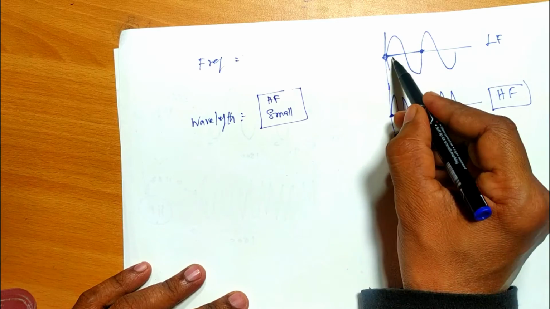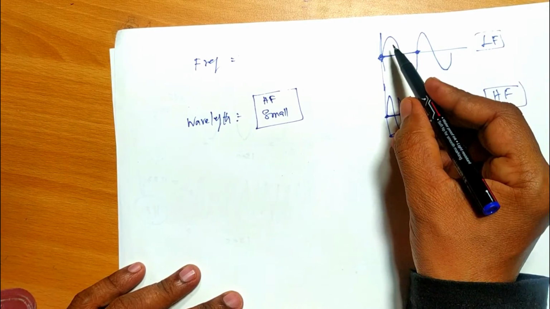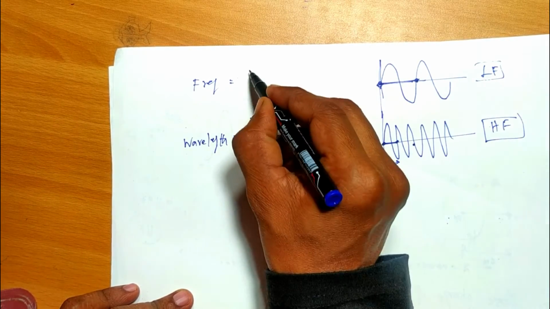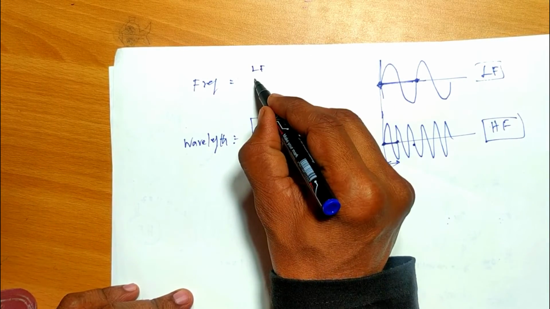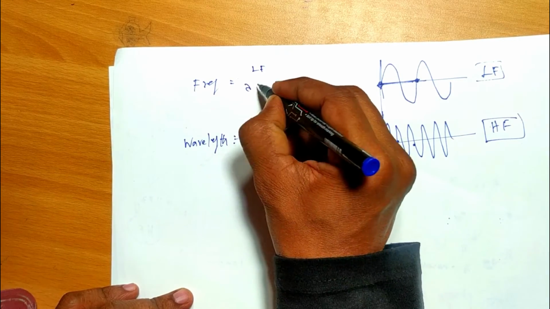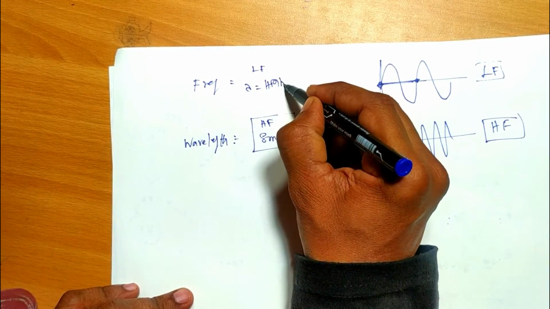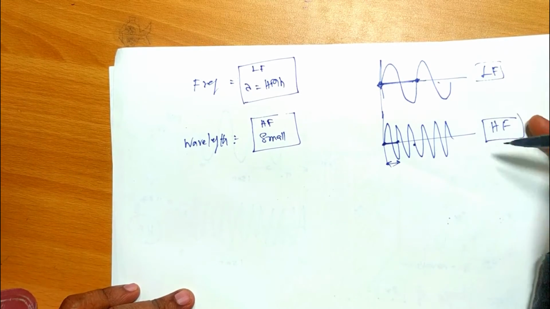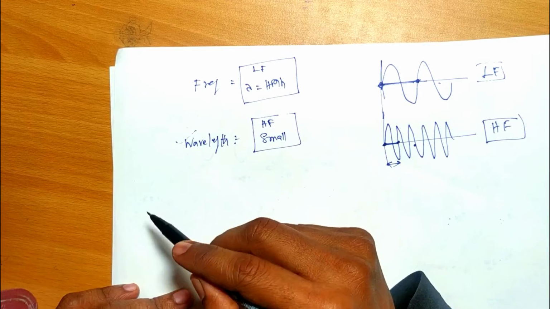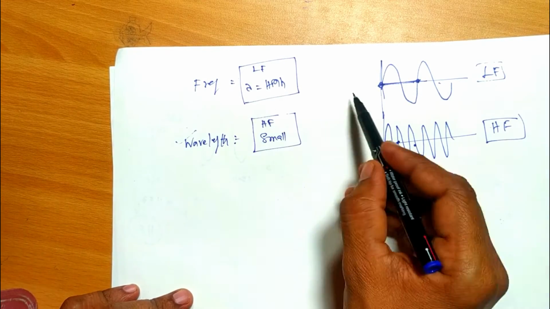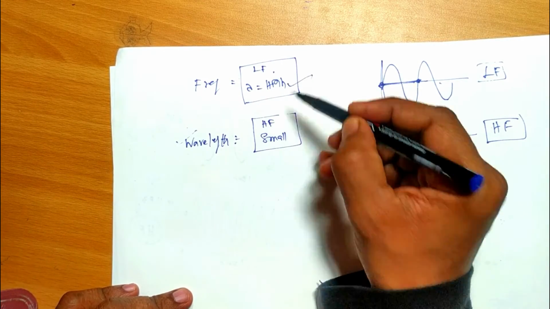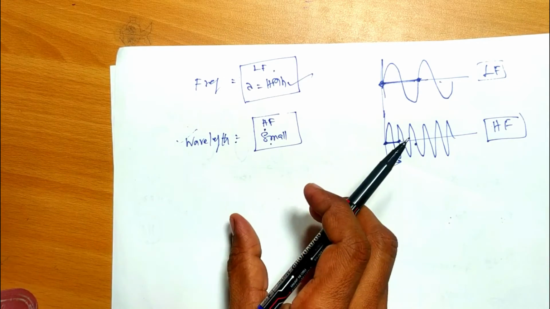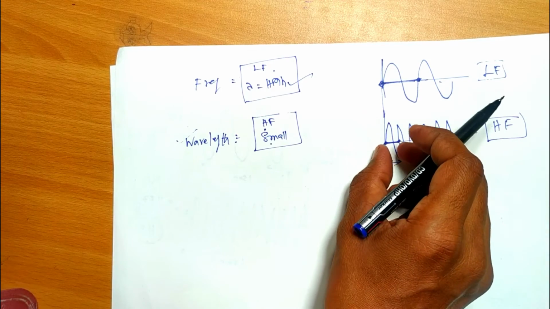Okay, and for the low frequency signal, the 2 pi variation is larger compared to the high frequency. So if it is low frequency, then wavelength lambda is high. So just by looking at this structure of low frequency and high frequency, and with the help of the wavelength definition, one can conclude that a low frequency signal has higher lambda, which means the length of the waveform is higher, and a high frequency signal has smaller lambda, it means the length of the waveform is smaller.